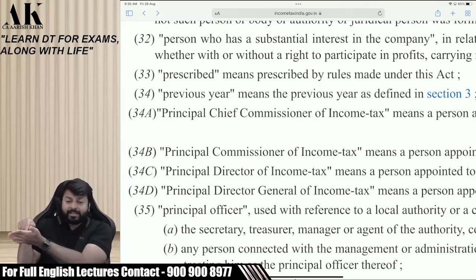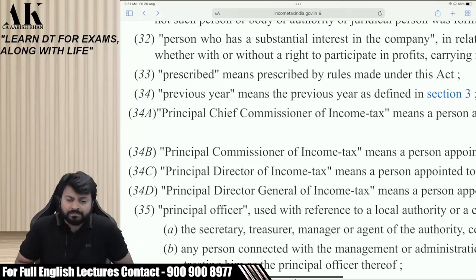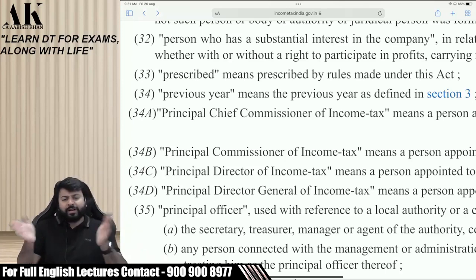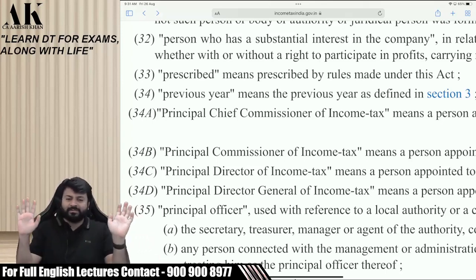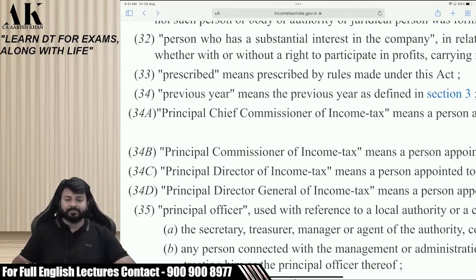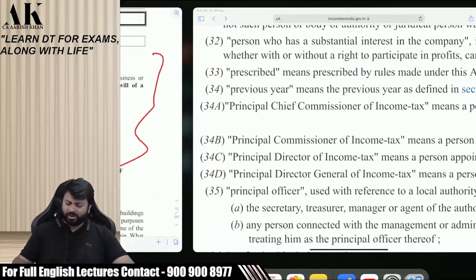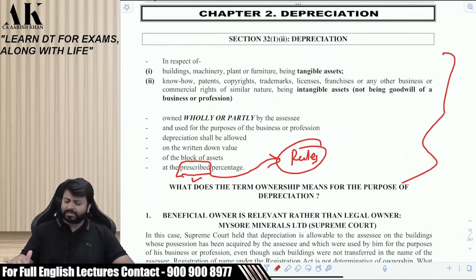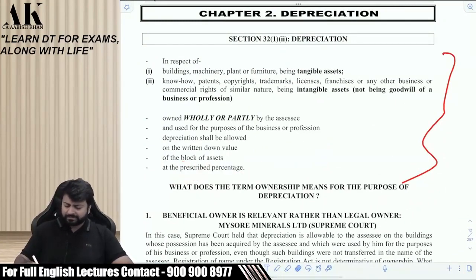Sir, prescribe is written in this section. Where is the rule, sir? Please tell us the rule. Then I will speak about the rule if that rule is applicable for the exam. If that rule is not applicable, I will say it is not applicable. All rules are not applicable. The entire income tax rules are not applicable for the exam. You will go mad. It is bigger than the Act. The Act is smaller in front of the rules. So all rules are not relevant for the exam. ICAI has only put those rules which are relevant for exams, which are relevant in day-to-day life. There are certain rules which are not relevant.